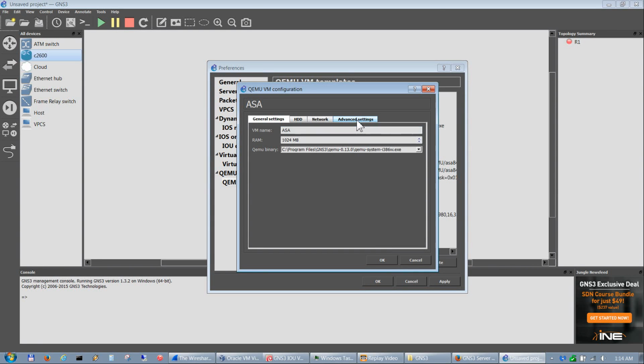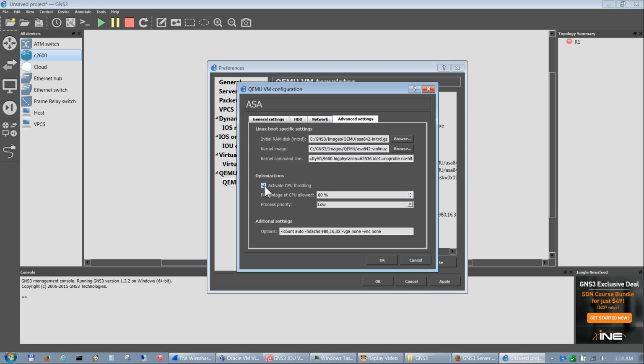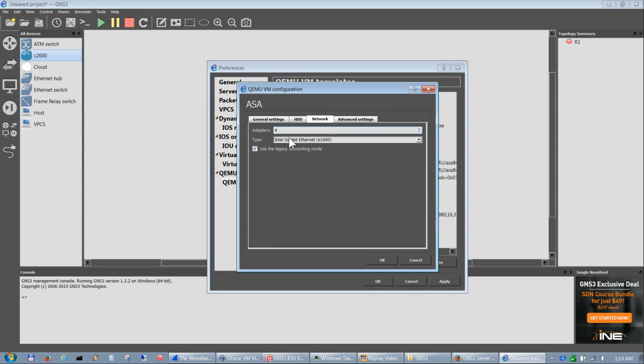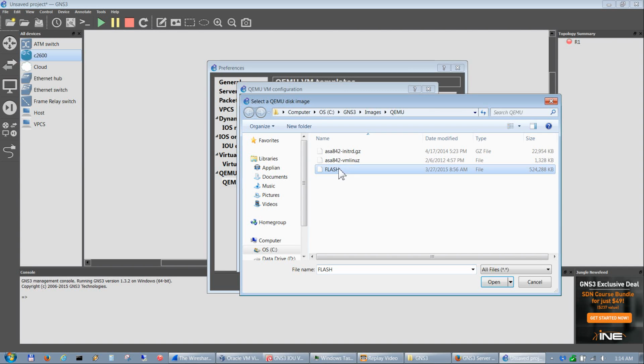And then I go into advanced settings, and I usually uncheck this activate CPU throttling. You can go into network and modify again how many adapters you want it to have. But keep in mind it uses more CPU utilization the more adapters you have. Then we go into hard drive and we want to add our flash file.